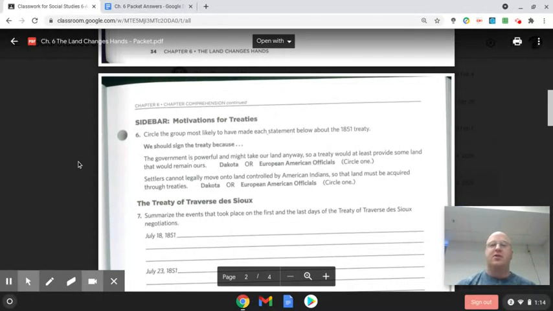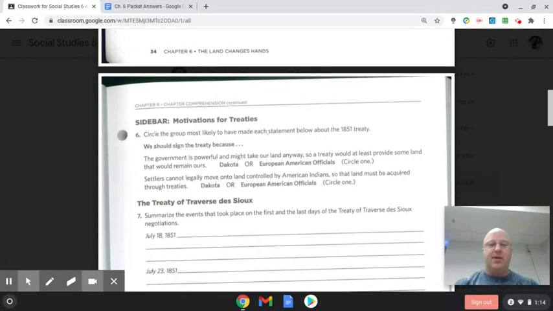So this first part you should have said Dakota, because they knew they would lose their land. They were hoping at least by signing these treaties, they'd get to keep some of it. Then this next one: we should sign the treaty because settlers cannot legally move on to land controlled by American Indians, so that land must be acquired through treaties.